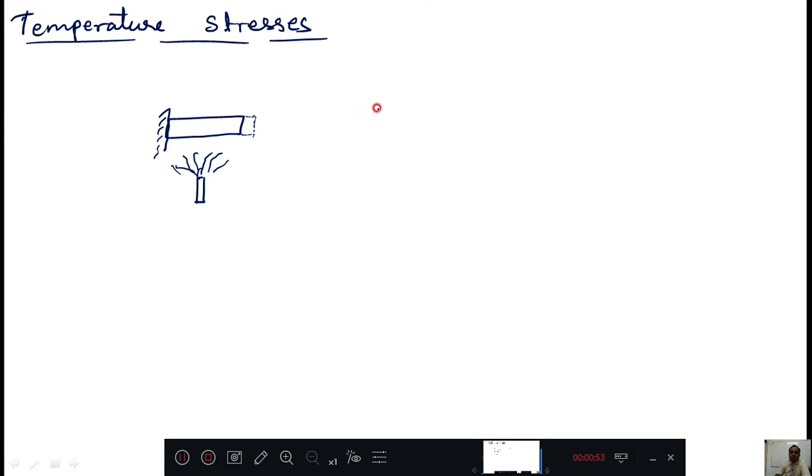Obviously you know this, and you also know that if I decrease the temperature, if I put the bar in a fridge, then again the bar will contract. But here I am fixed, that's why it is happening like this. Otherwise it would increase its length when the temperature is increased on both sides, or contract on both sides. But for our analysis I am considering one side fixed and the other side free to expand.